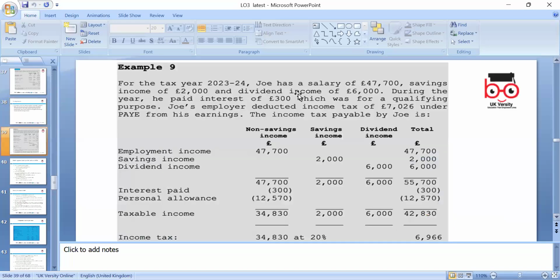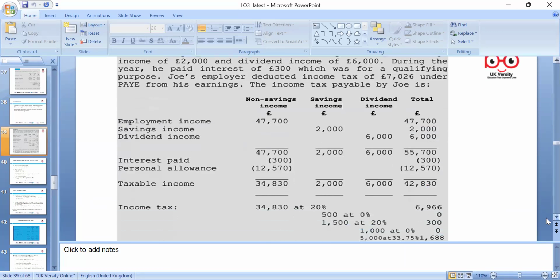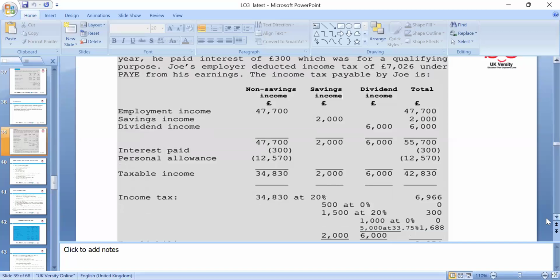So example 9: Joe has a salary given, and savings income and dividend income during the year, and he paid interest of 300, which was for qualifying purposes. Joe's employer deducted income tax, which they have already done at source, Pay As You Earn. The non-savings income is given, the savings income is given, and the dividend is given. Then interest paid, which we can deduct, and then the personal allowance of 12,570.